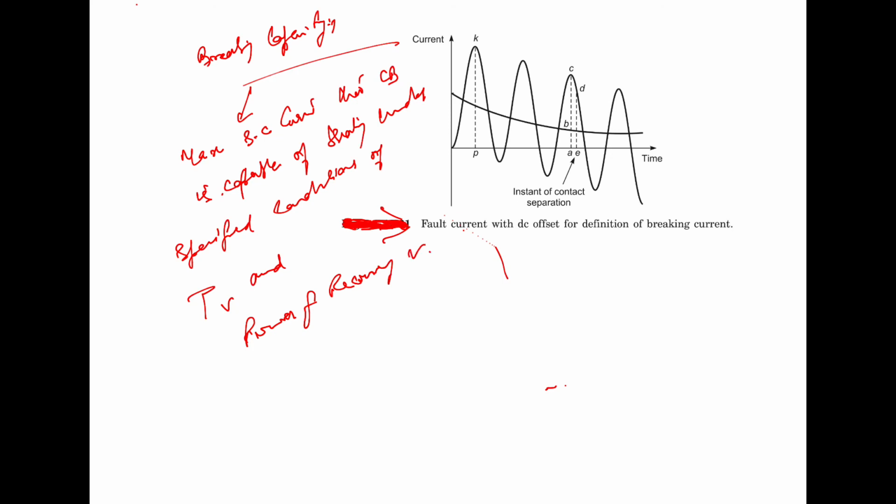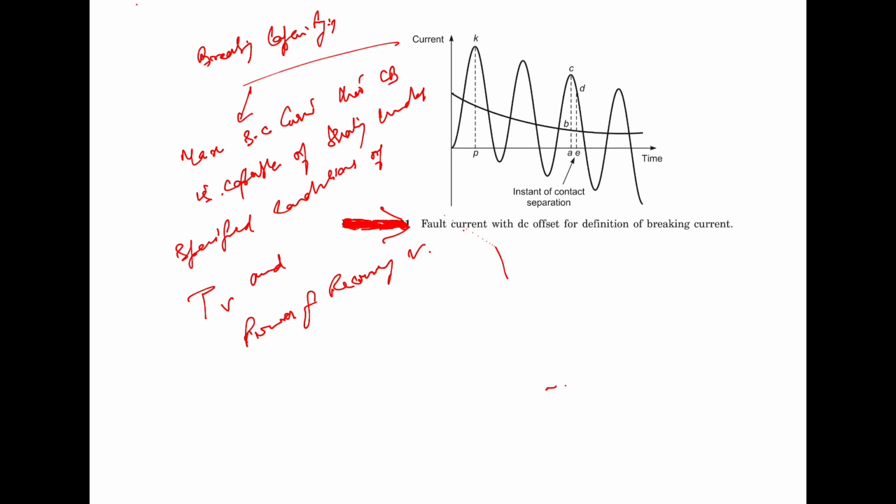Again, the rated short circuit breaking current of the circuit breaker is the maximum short circuit current that the circuit breaker is capable of breaking under the specified conditions of transient recovery voltage and power frequency recovery voltage. Now, at the instant of contact separation, the circuit breaker current had a certain instantaneous value. However, this value is not designated as the breaking capacity of the circuit breaker.